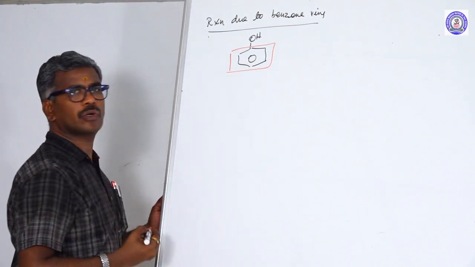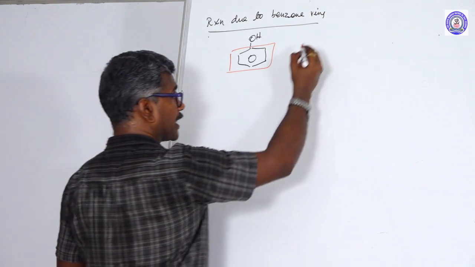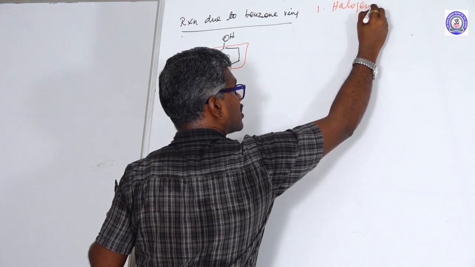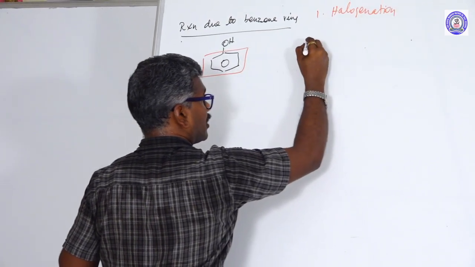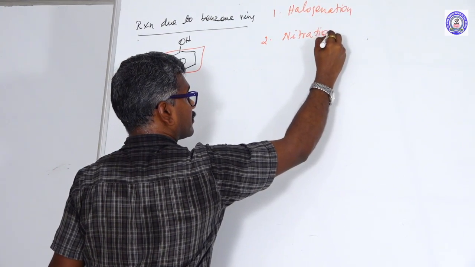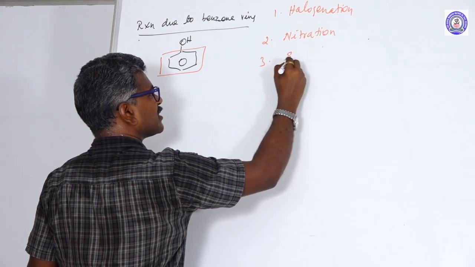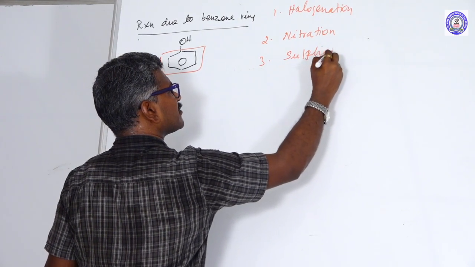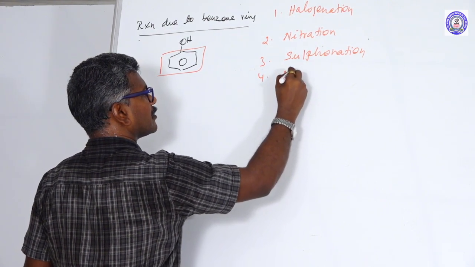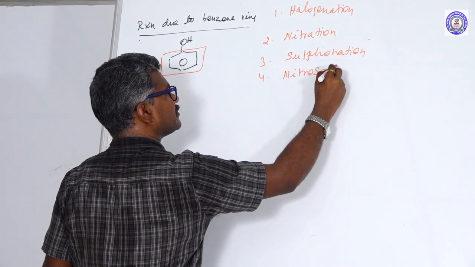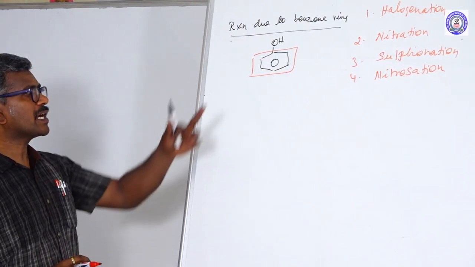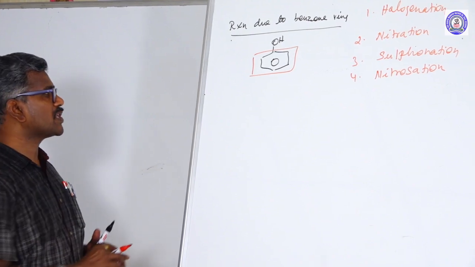Normally the benzene ring undergoes electrophilic substitution reactions. What are the electrophilic substitution reactions? First one is halogenation, second is nitration, third is sulfonation, fourth is nitrosation. Here phenol is an ortho-para directing group. The first reaction is halogenation.